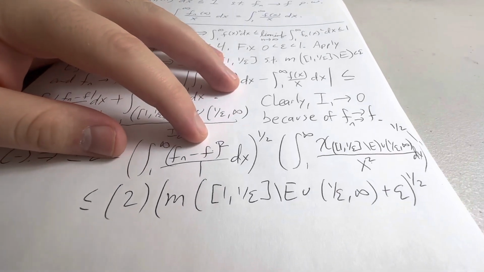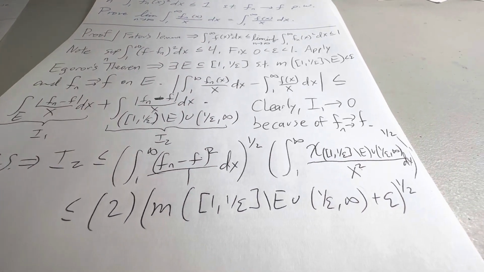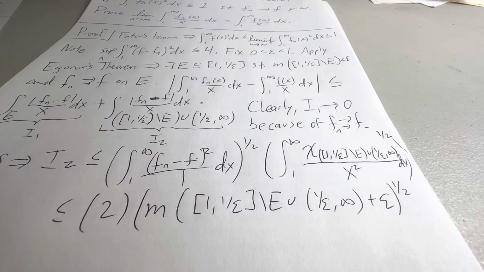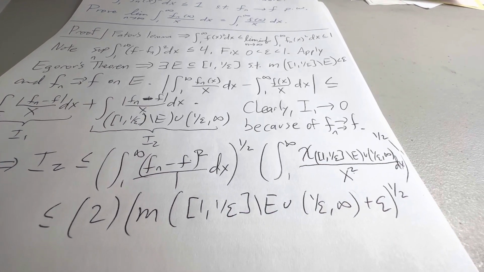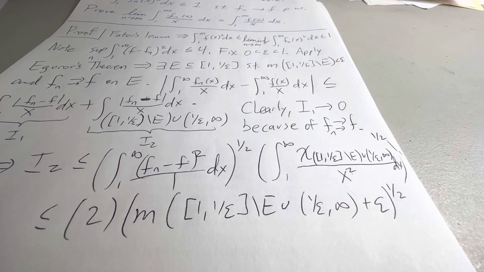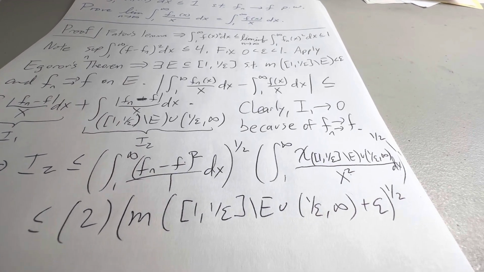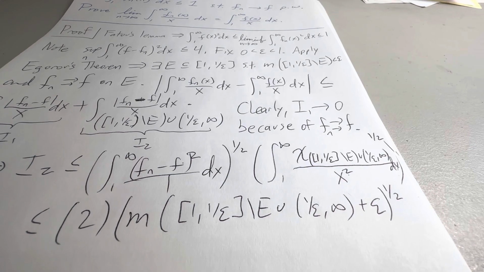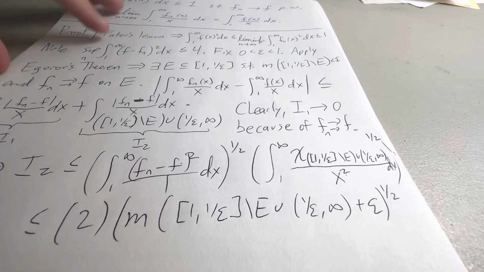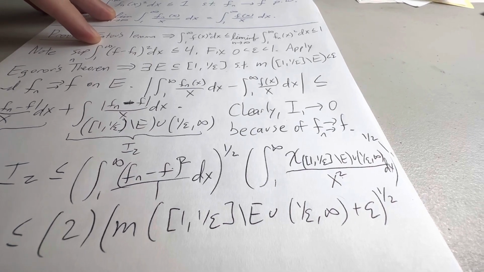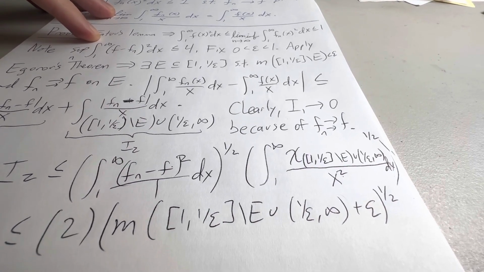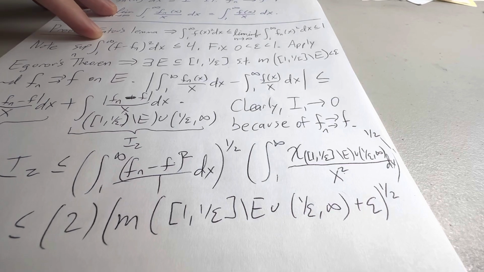So we have the measure of that set. I'm a little bit sketchy as to where the epsilon comes from. Hold on, let me just make sure that I haven't said anything horrible. Oh wait, the epsilon comes from, now I've talked myself out of it.